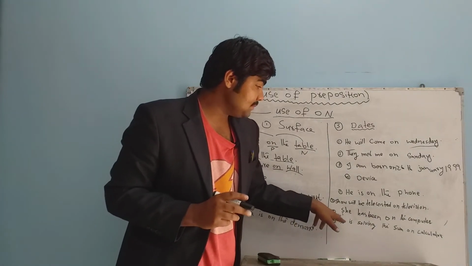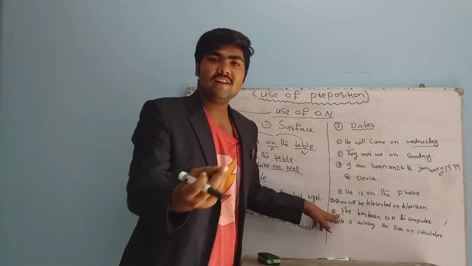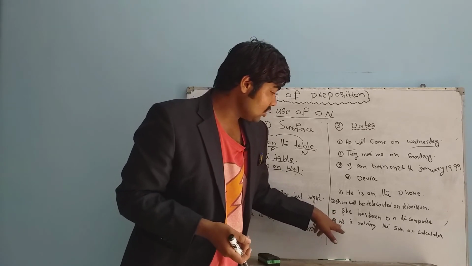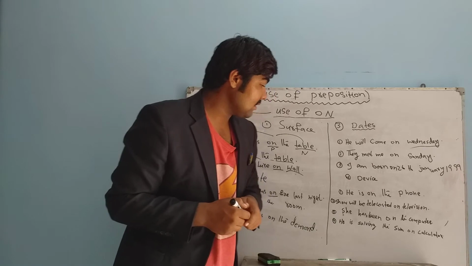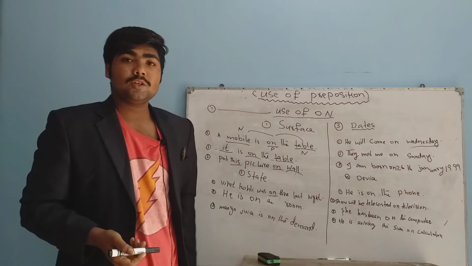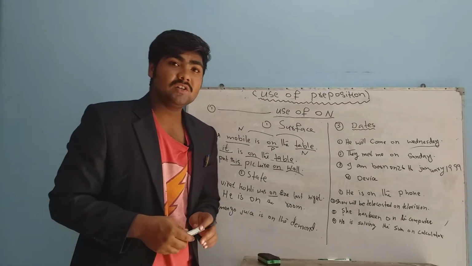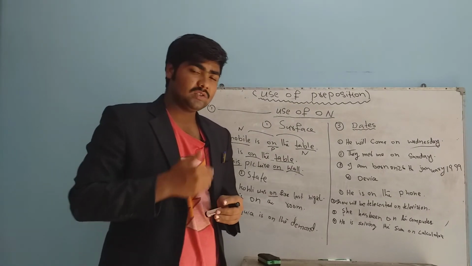She has been on the computer. Computer is also a device there. That's why we have to use "on". And he is solving the sum on the calculator. Calculator is also a device. So these are the four uses of "on". After that I will teach you more uses of